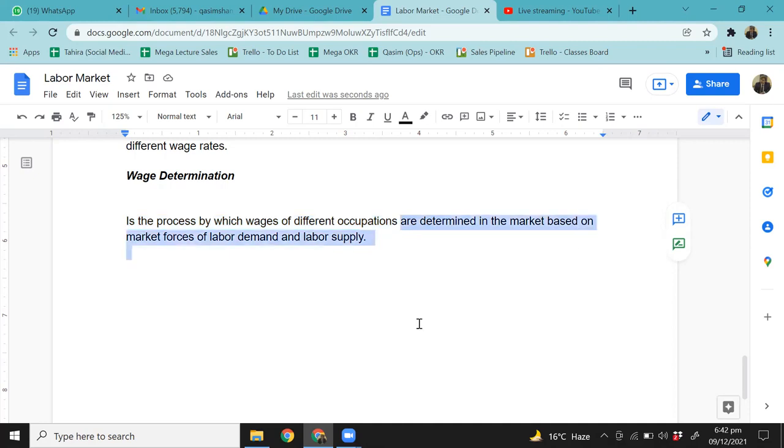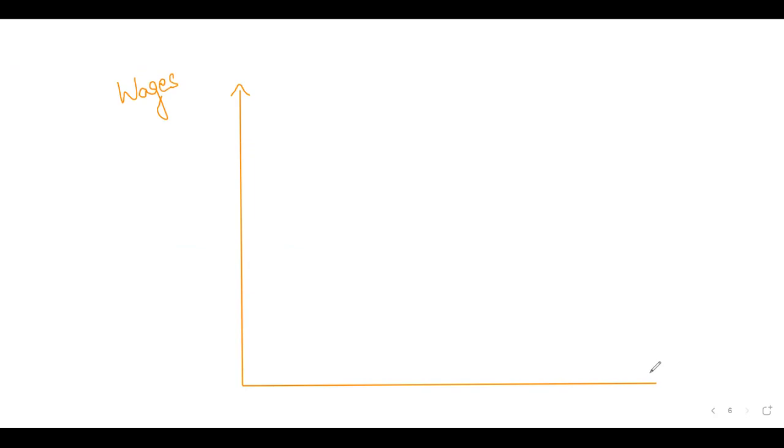So just like in product markets, where the price of a product is determined on the market forces of demand for the good and supply for the good, similarly, in the labor market, you'll see that the wages are based on the market supply of labor and market demand for labor, right? So you have quantity of labor on the x-axis and wages on the y-axis. Now, where the demand and supply of labor will intersect, right? Now, we already know that demand for labor is downward sloping, right? And supply of labor is upward sloping.